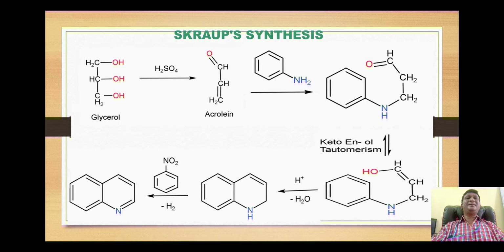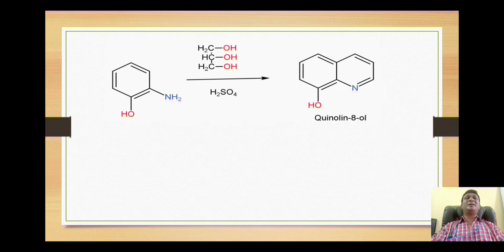By using this synthetic scheme, we can synthesize various derivatives of quinoline. For example, when the starting material is this 2-aminophenol, and when it is treated with glycerol in presence of sulfuric acid, we will get formation of this 8-hydroxyquinoline, which is called quinolin-8-ol.